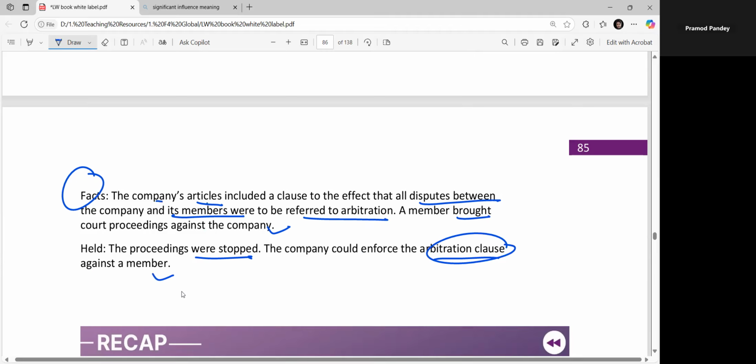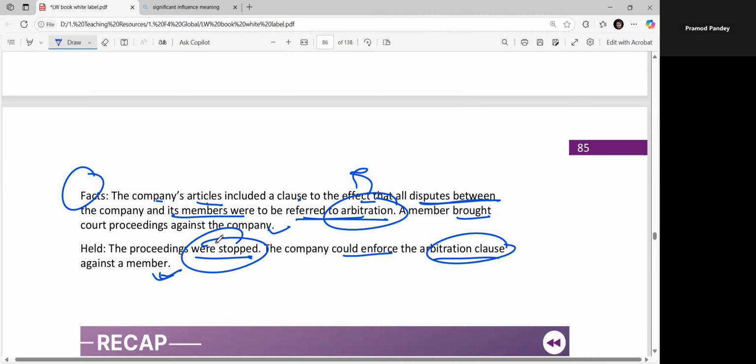The company's articles included a clause to the effect that all disputes between the company and its members were to be referred to arbitration. There are two things, right, arbitration and court. If you remember, the member brought court proceedings against the company. The proceedings were stopped because the company could enforce the arbitration clause against its member.